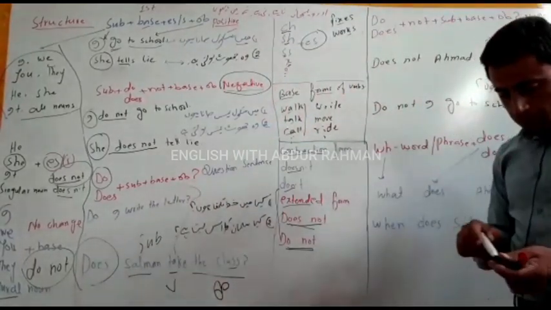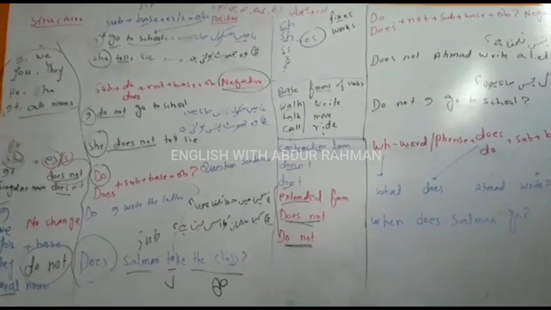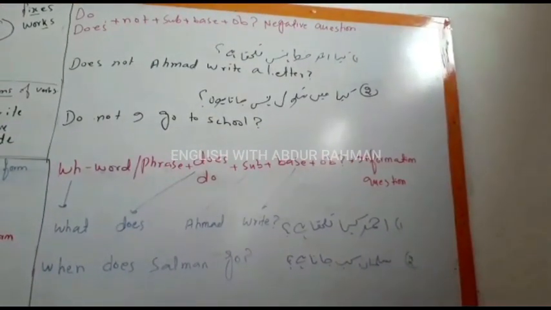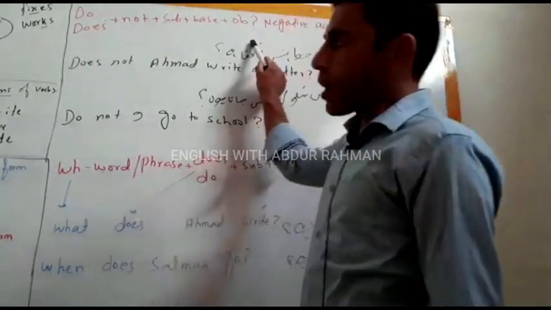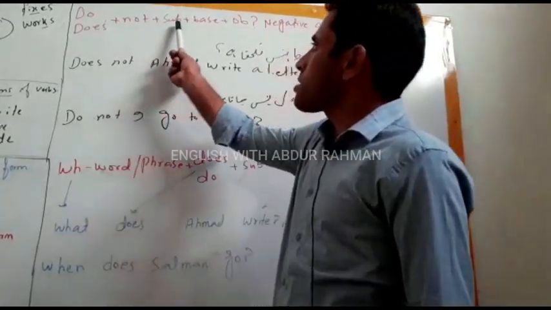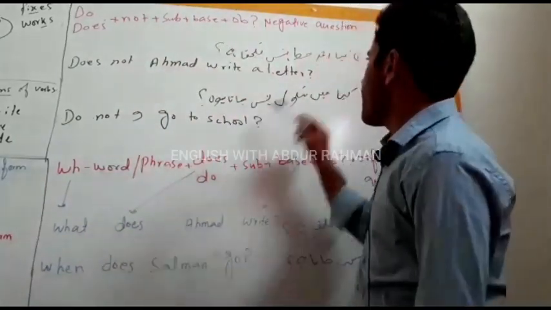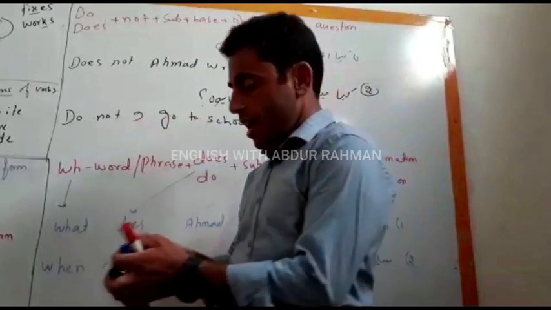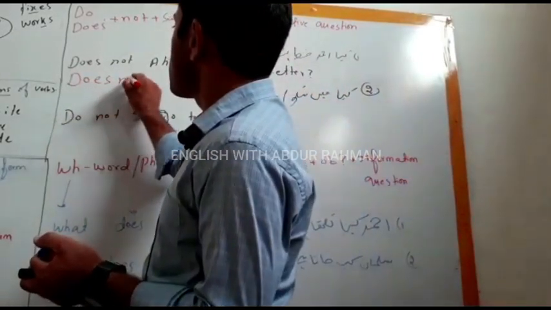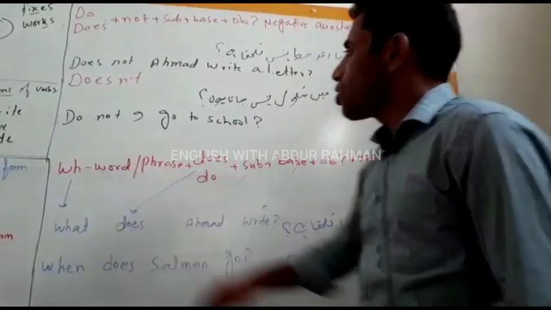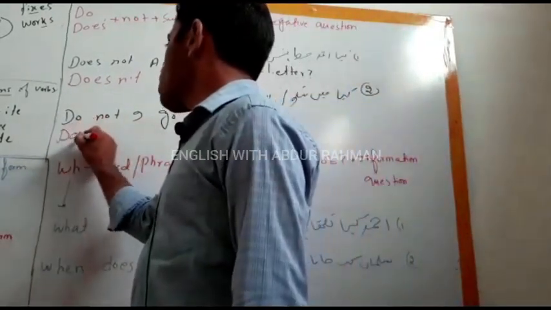Now come to negative questions. अब आ जाओ नेगेटिव क्वेश्चंस की तरफ. नेगेटिव क्वेश्चंस का स्ट्रक्चर ऐसा है: do, does, then not, then subject, then base form verb, then object, then question mark. जैसे कि अहमद खत नहीं लिखता है, so does not Ahmad, you can say doesn't Ahmad write a letter, and क्या मैं स्कूल नहीं जाता हूँ, do not I go to school, so you can say don't I go to school.